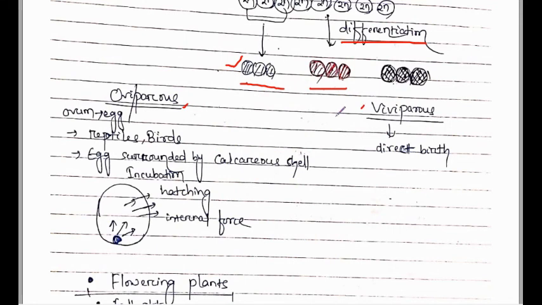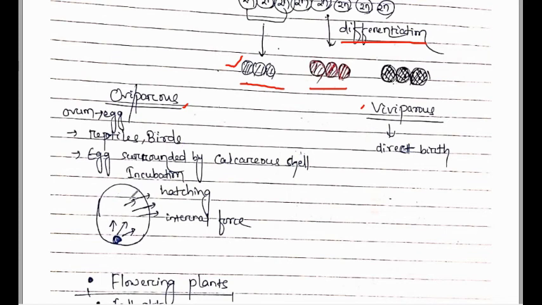Next, let's discuss the two types into which animals are categorized, oviparous and viviparous, based on whether the development of the zygote takes place outside the body of the female parent or inside. Ovi means ovum or egg. So whether they are laying fertilized or unfertilized eggs, if they are laying eggs, then this type of animal is known as an oviparous animal, as seen in reptiles and birds.